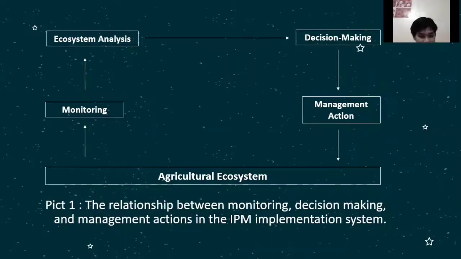And this is the chart about the relationship between monitoring, decision making, and management action in the IPM implementation system.